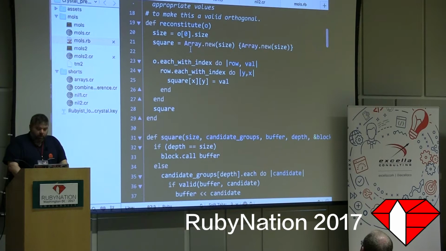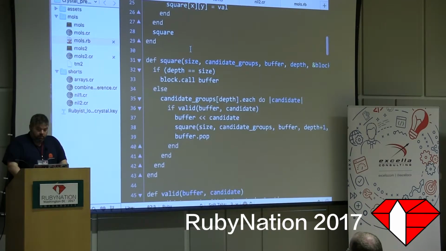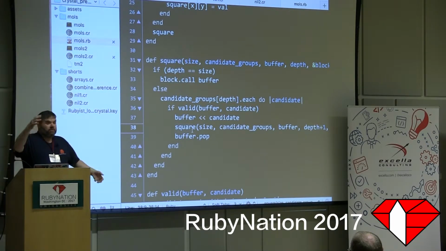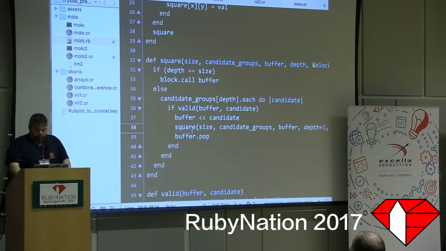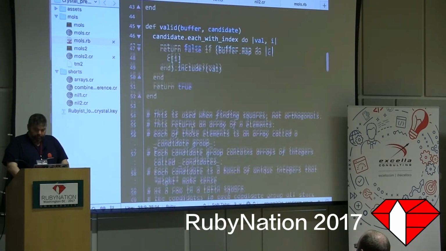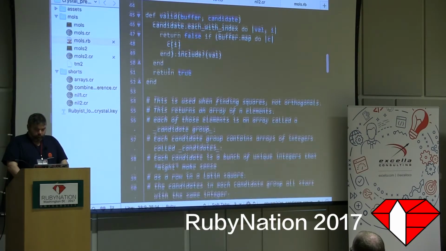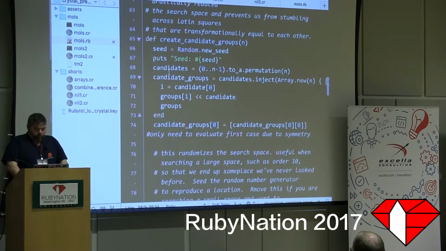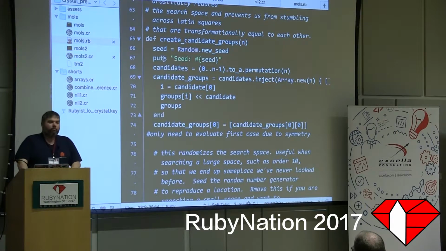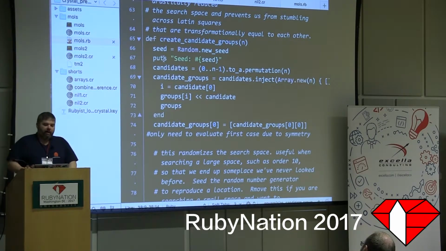We have this concept of reconstituting because there's a place where I need just the indexes. Square, this is where it does a recursive. Notice square calls itself as it is sitting here searching through the space. It says, okay, that fits in that row, that fits in that row, that fits in that row. Oh, no, it doesn't, so it pops back and keeps searching. Typical depth first search there. We test to see if we're valid. Right. We create this concept of candidate groups. And that is a higher level concept.